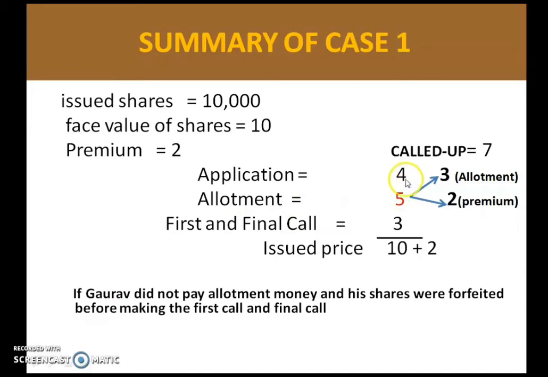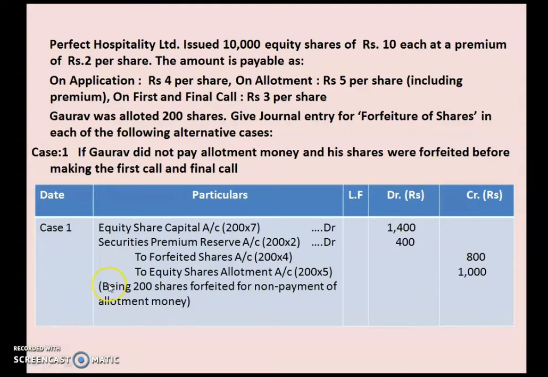We have made 2 installments. Out of that we have received from Gaurav 4 rupees of application. So that amount which we have received from Gaurav will be shown under the forfeited account. Then to equity shares allotment account, what we have not received from Gaurav. So now let us see the amount.